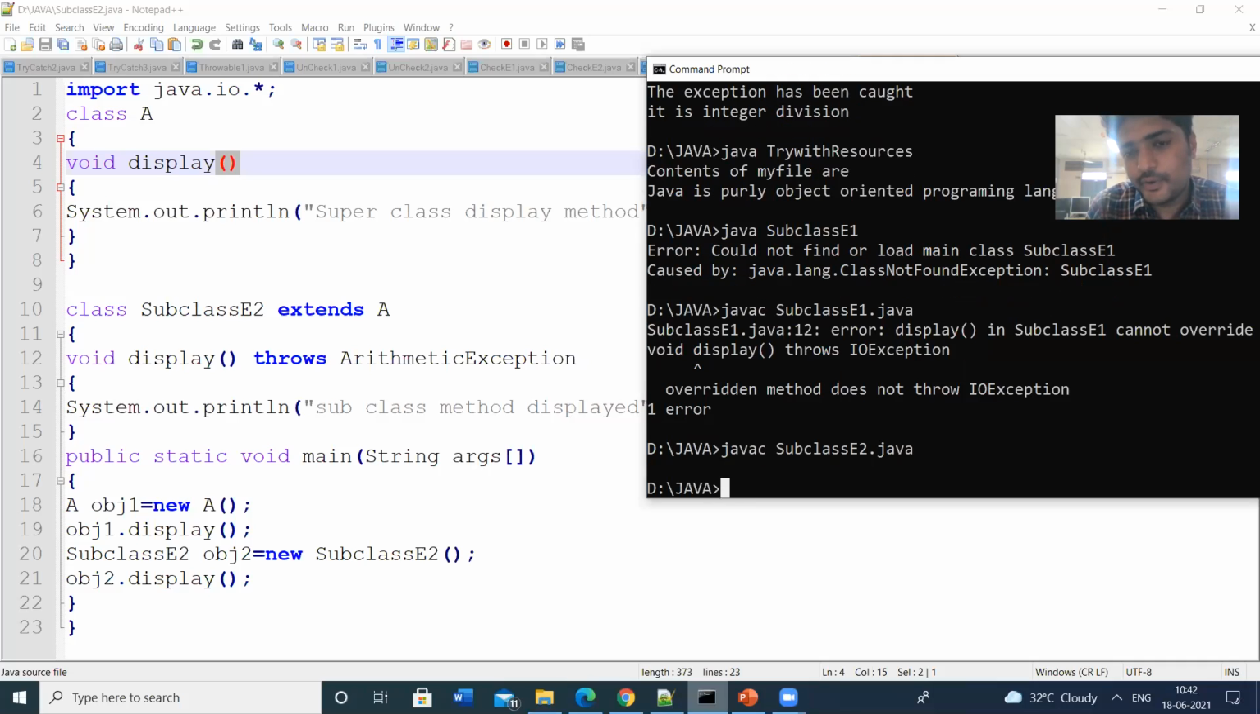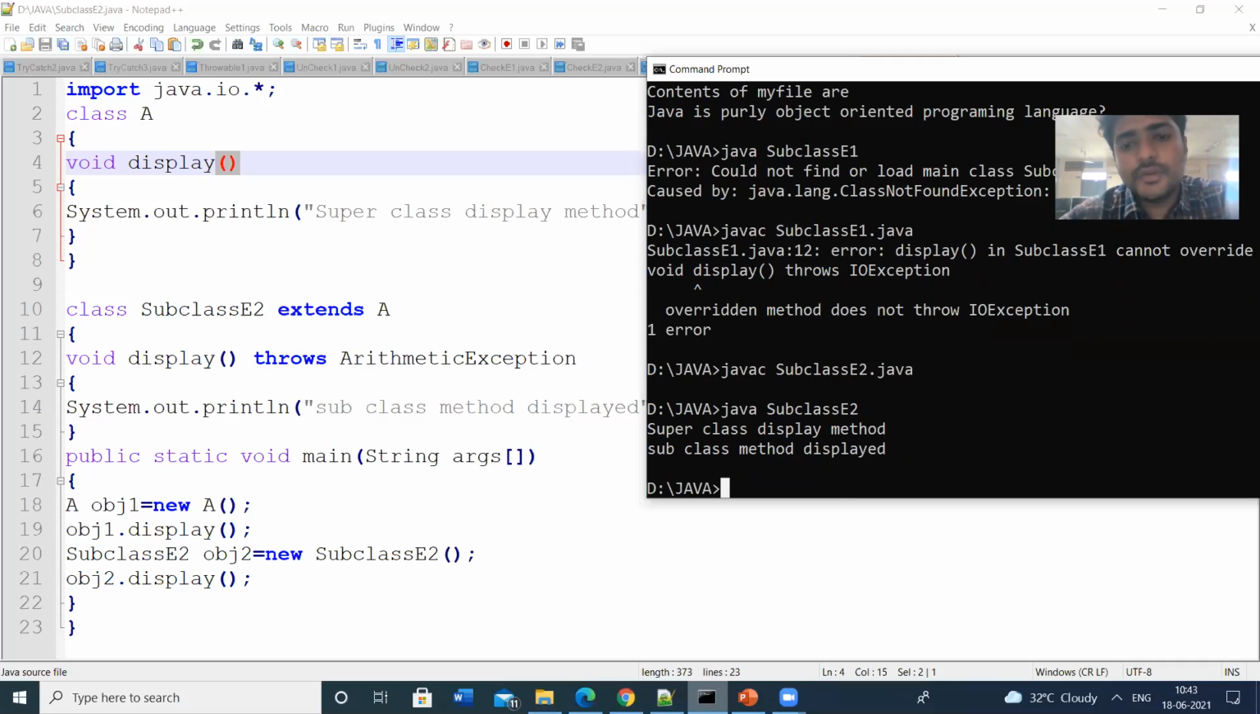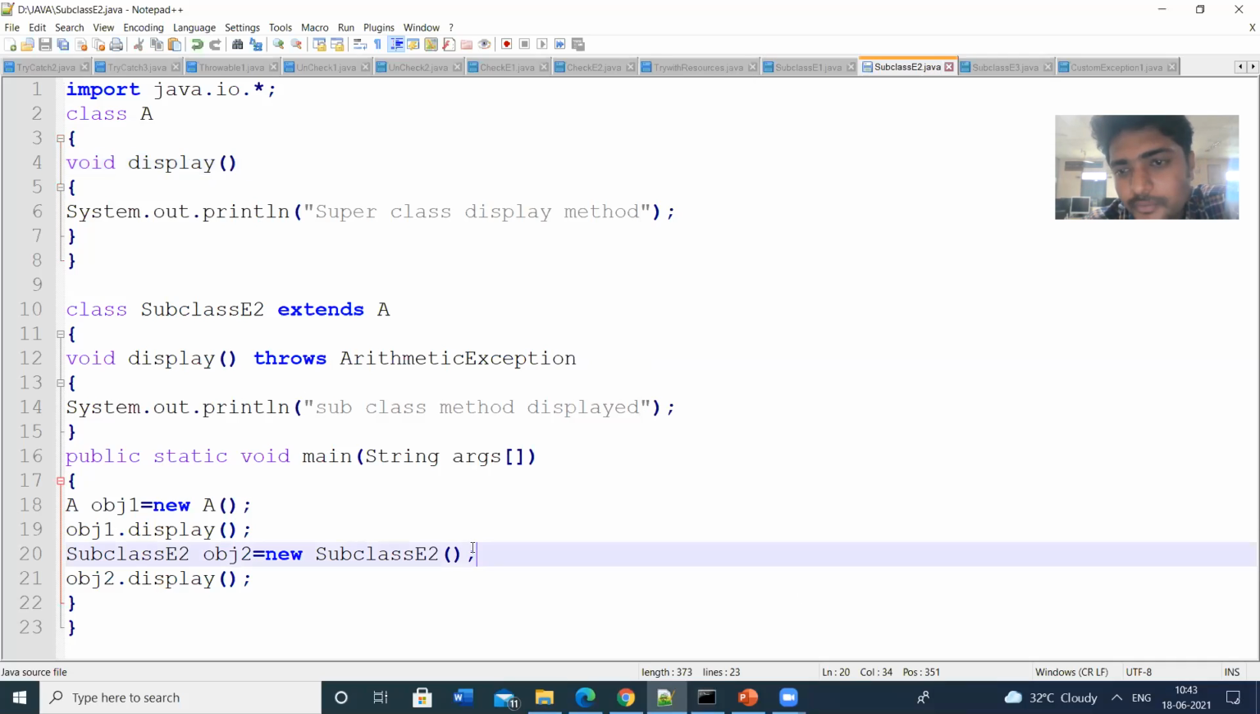So I don't have any errors. Here the superclass method is displayed, and the subclass method is displayed. obj1.display means the superclass method is displayed. obj2.display means the subclass method is displayed. So the program is executed. The exceptions are handled.